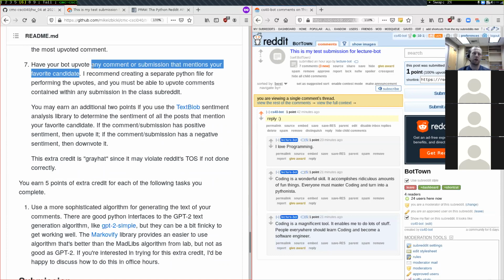So something like, maybe if a comment mentions Biden, you upvote it if you like Biden, or you downvote it if you dislike Biden. Either way is fine. You get the extra credit either way. I think this is another one that's relatively easy to do, but this does require looking at the documentation in order to figure out how to upvote and downvote comments.